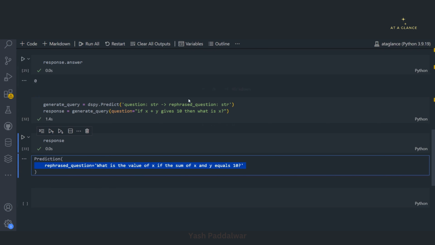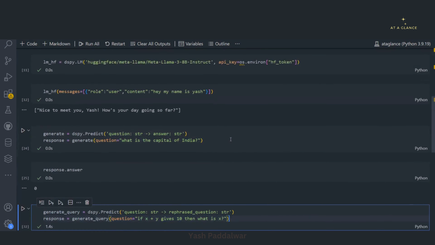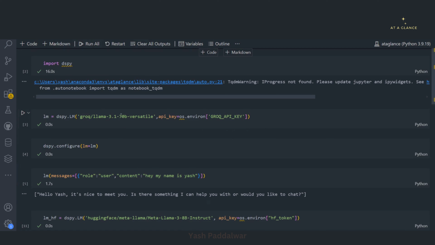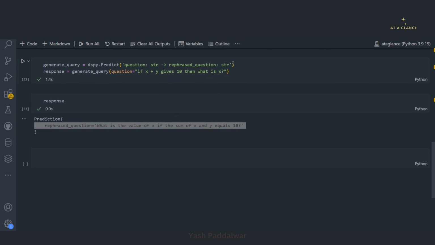So you can see how beautifully it works. Now let me show you in the backend what exactly it does. Here you can see we have used the Llama 3.1 70 billion parameter model, and as you know, Llama 3.1 requires its prompt template to generate the answer properly. But here we have only defined this simple signature. Only because of this it is creating the answer. How wonderful it is. You can just imagine the power of it.